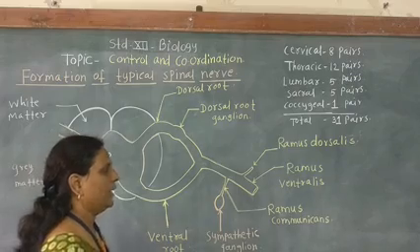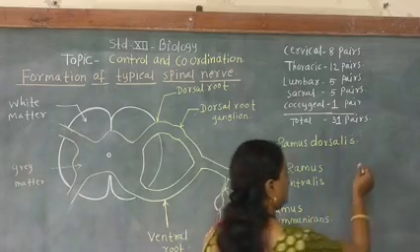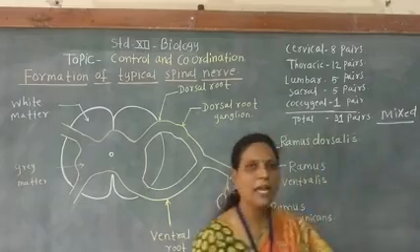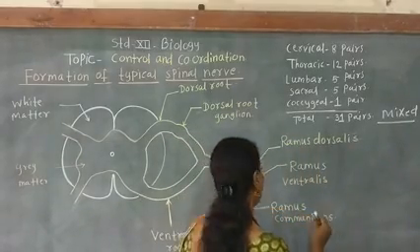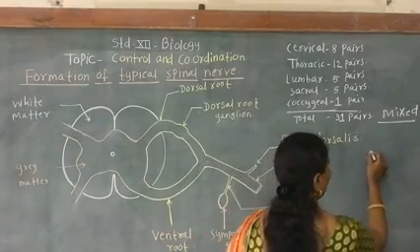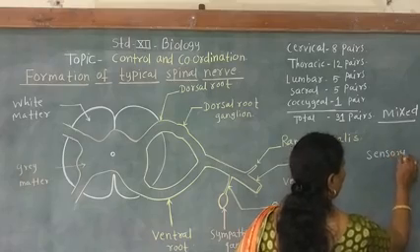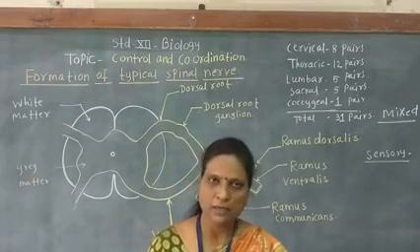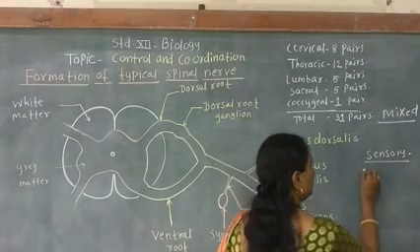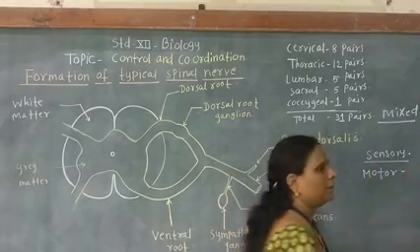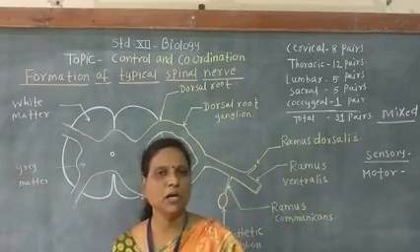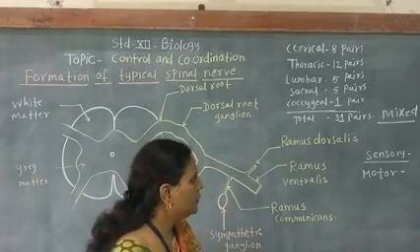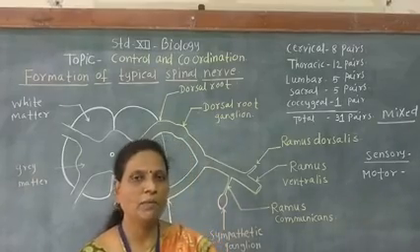Mainly all 31 pairs of spinal nerves are mixed type. Mixed means they are both sensory as well as motor in nature. What is the meaning of sensory and motor? Sensory means they conduct the impulses from receptor organs towards the central nervous system, and motor means the nerves which conduct impulses from the central nervous system towards the effector organs are called motor nerves. So spinal nerves are all mixed types of nerves.